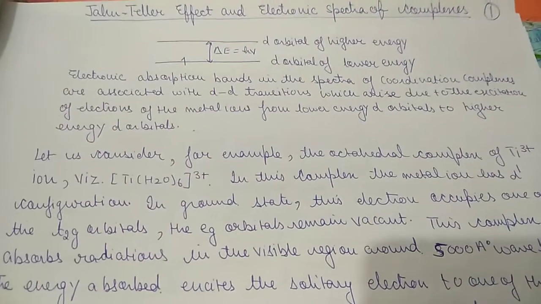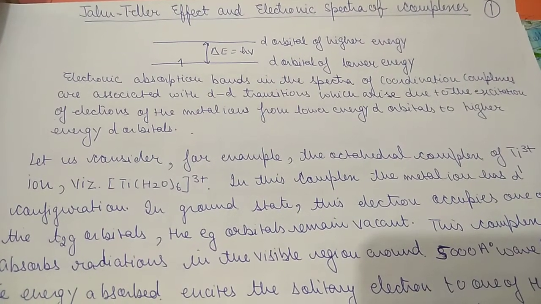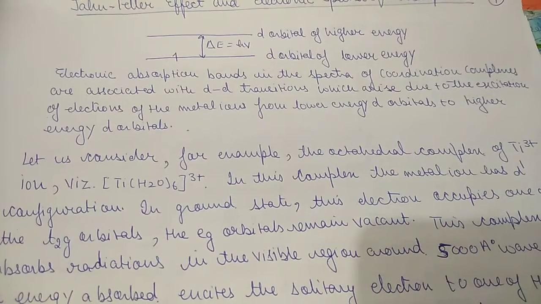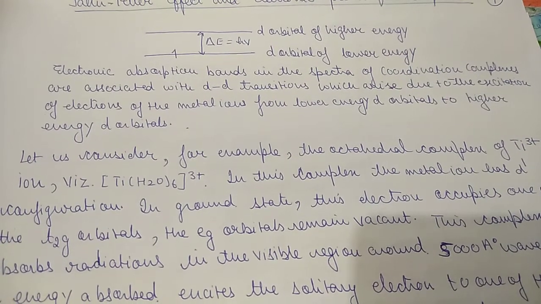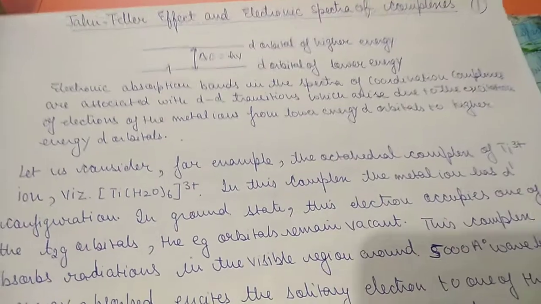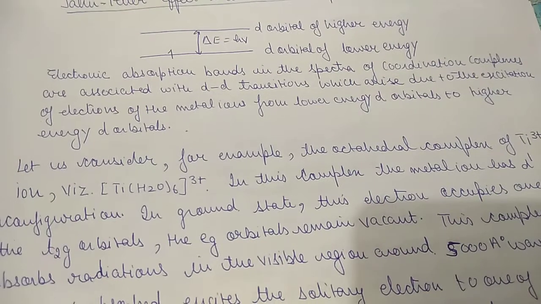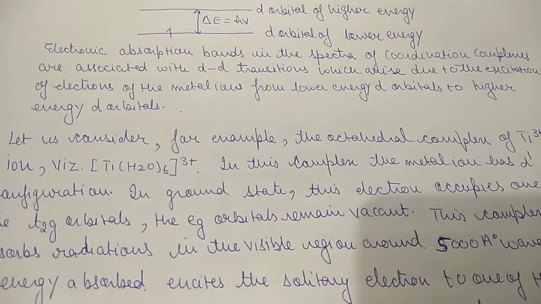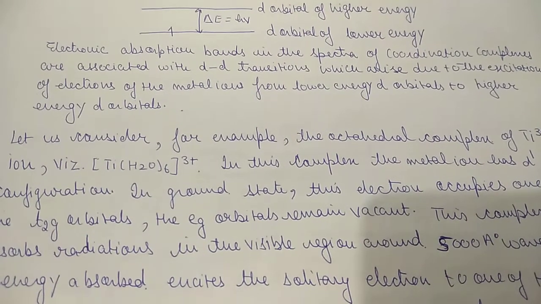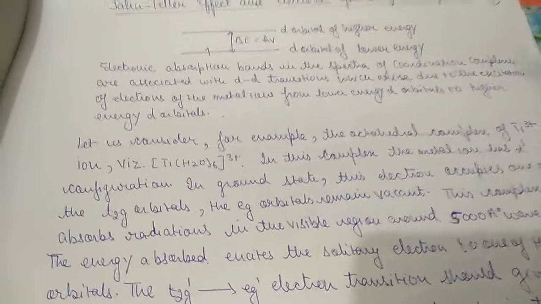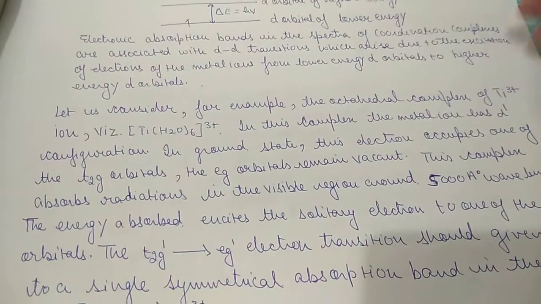Now next we have Jahn Teller effect and electronic spectra of the complexes. Electronic absorption bands in spectra of coordination complexes are associated with d-d transitions. Whatever electronic absorption bands or electronic spectra we see in coordination complexes, that is due to d-d transitions, which arise due to excitation of electrons of the metal ions from lower energy d orbitals to higher energy d orbitals.